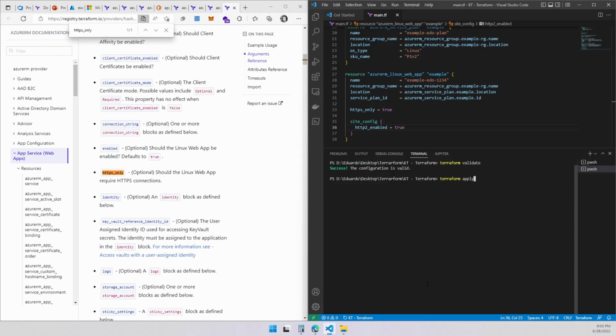Let's do a plan again. Once we got the planning, we're going to be seeing if those changes are going to be reflected on what we need.